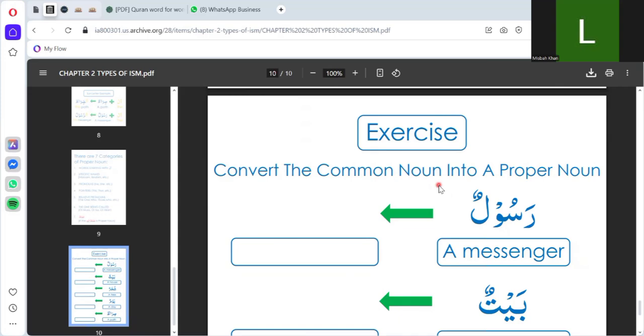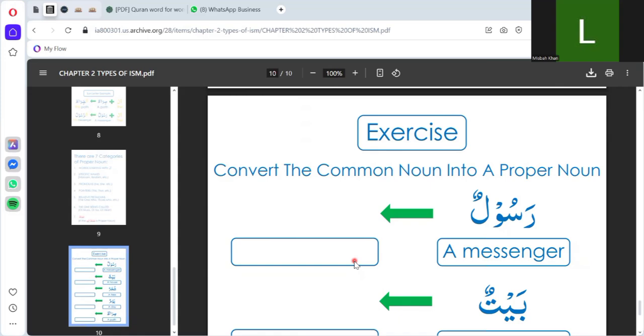For example, if we have Rasulun, a messenger, convert the common noun into a specific noun. Students, you will convert it into a specific name, like Rasul, Baytun.